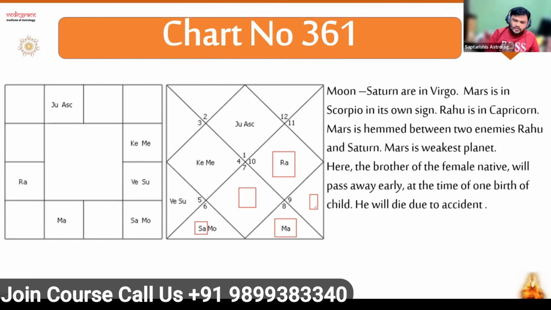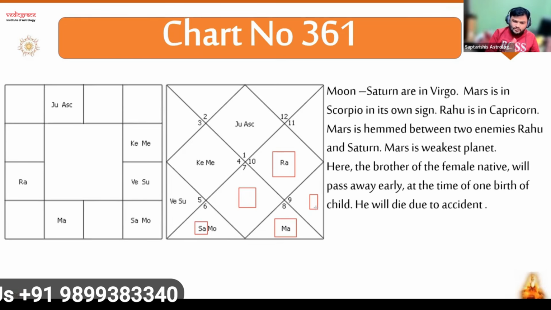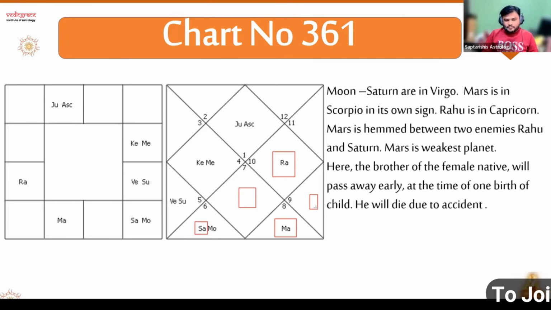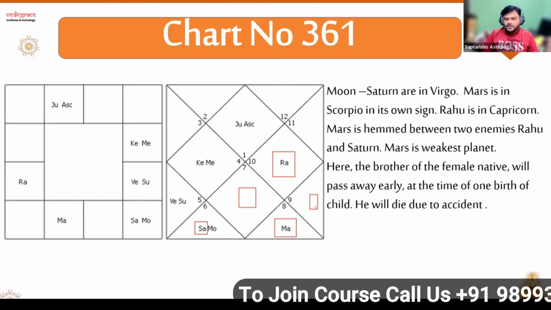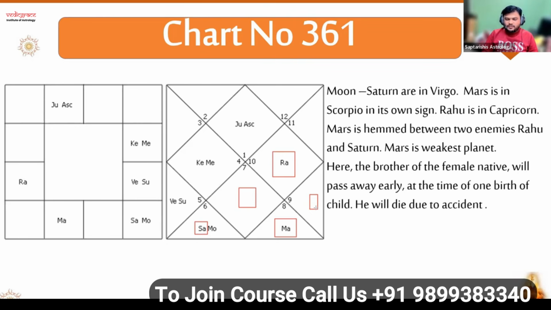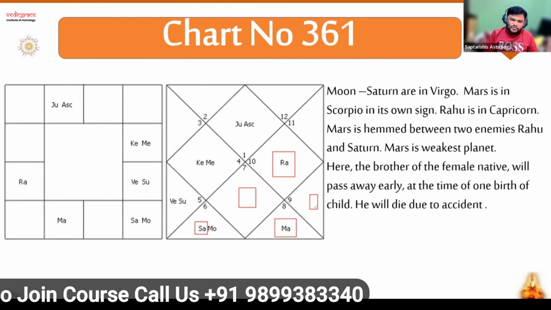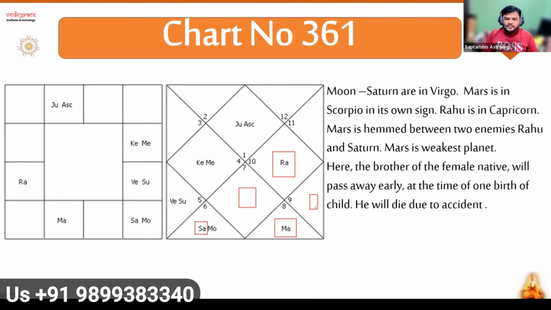But here, even if we don't know aspect, by using only these 2 principles we can easily deduce that Mars is the weakest planet in this chart. We are not using the aspect, and we are not using degree for now. In this chart, Moon and Saturn are at a higher degree, Moon is at a lower degree. Then only we can call it hemmed.